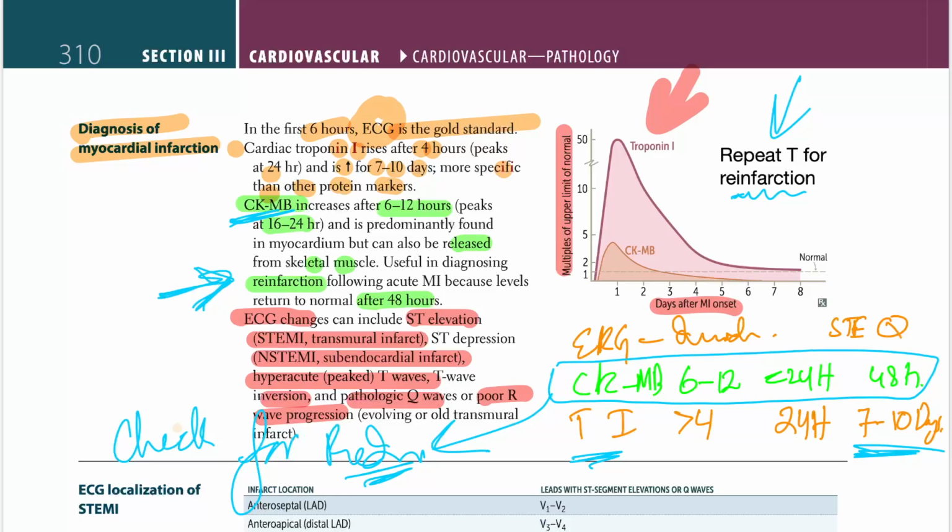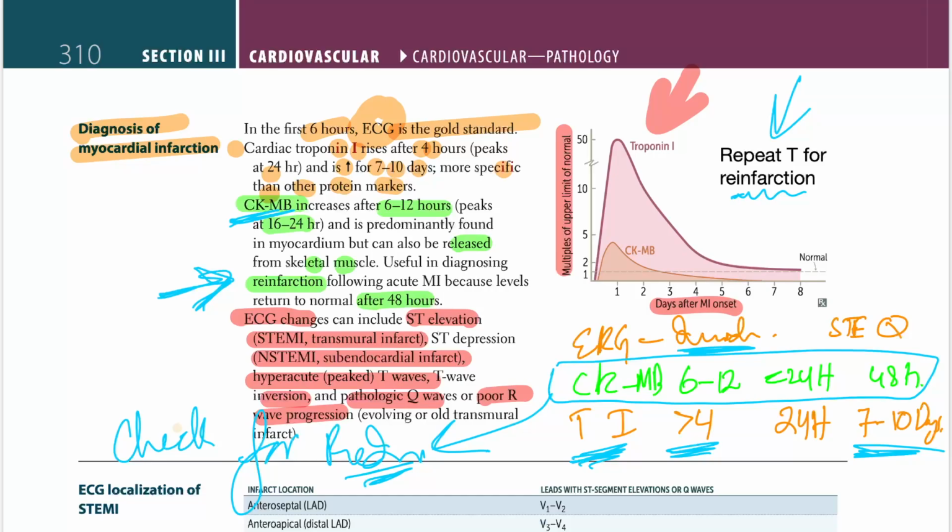Okay. So again, the timing is very high yield. What is the timing? EKG should be done immediately, right away. That's a must. The first thing you do is EKG. The second thing you do is look at troponin levels, right? Troponins are good. They will come in blood at a very high level after 4 hours.